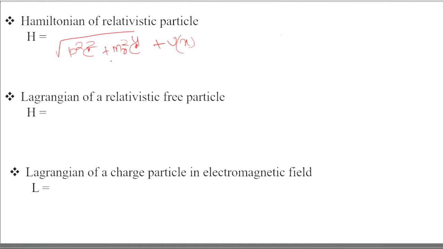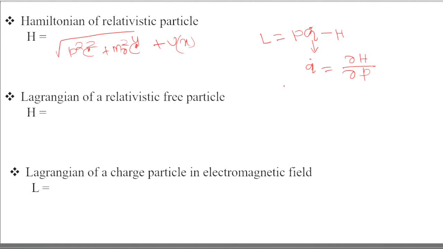Actually, you can derive that Lagrangian from this Hamiltonian, and for that you have to use the equation L equals to p q dot minus H. And to derive this q dot, you have to use the Hamiltonian equation, that is del H by del p.